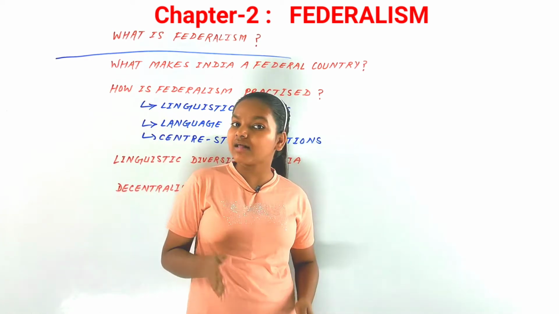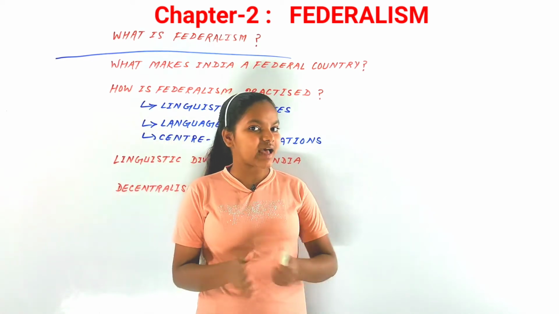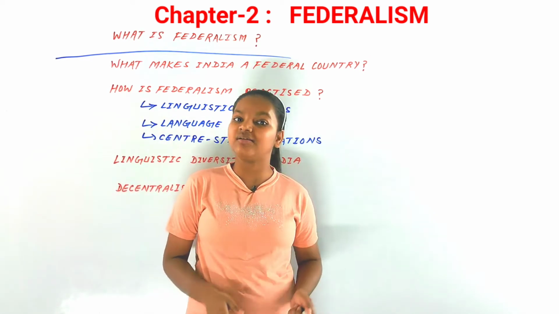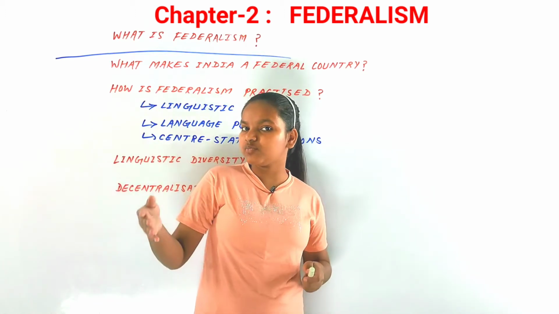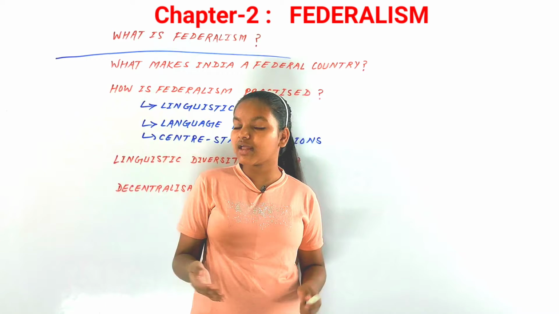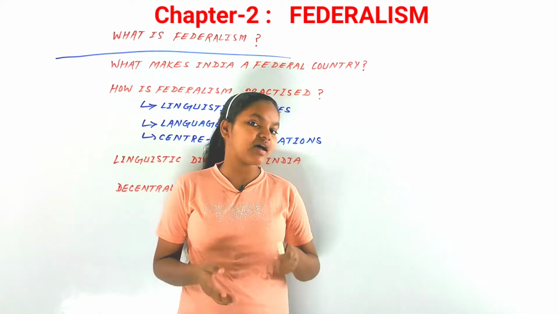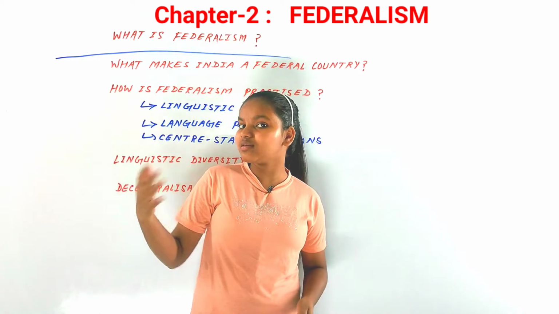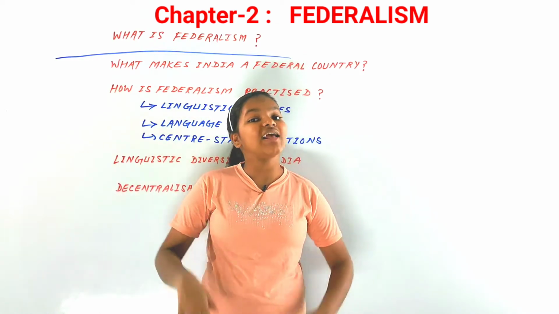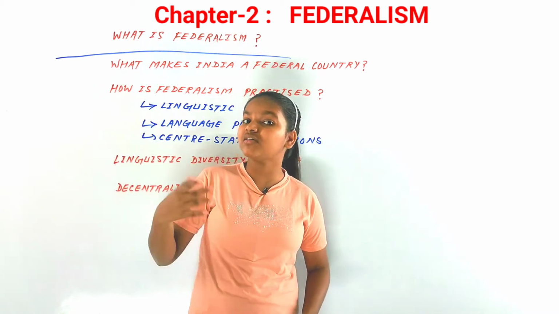So that is known as the holding together type of federalism, that is seen in India as well, or a country like Belgium. As we have seen, Belgium was not that big a country, but a big country with ethnic composition. So you could say that it amended its constitution for the unity of the country, and that led to federalism as well. So that is what federalism is, and we have discussed federation.